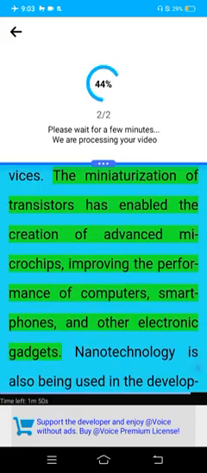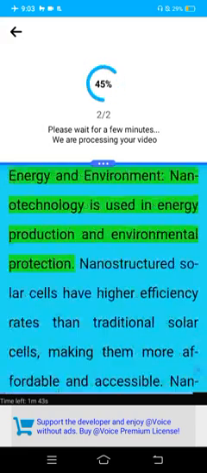Nanoelectronics. Nanotechnology has led to the development of smaller, faster, and more efficient electronic devices. The miniaturization of transistors has enabled the creation of advanced microchips, improving the performance of computers, smartphones, and other electronic gadgets. Nanotechnology is also being used in the development of flexible electronics and wearable devices.